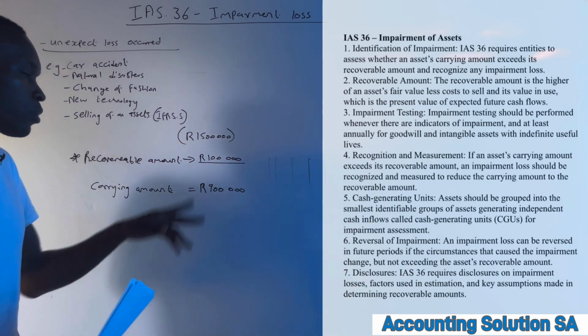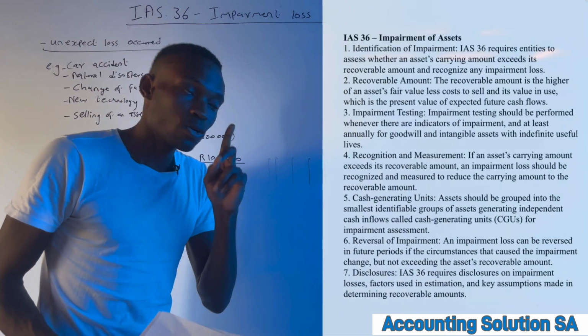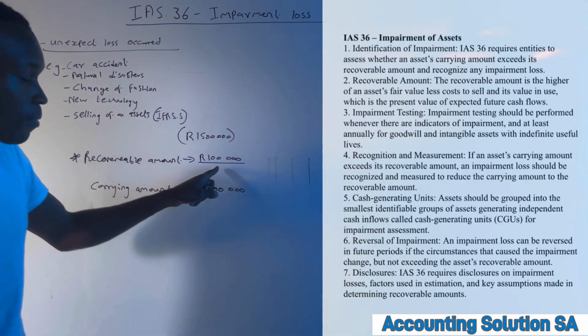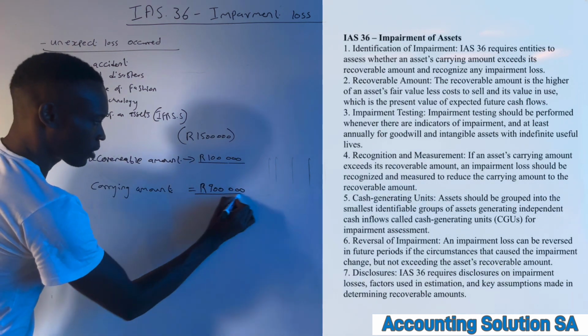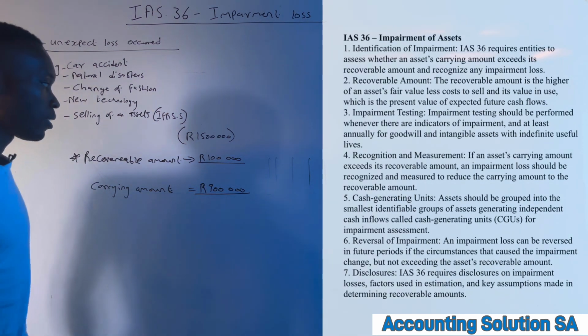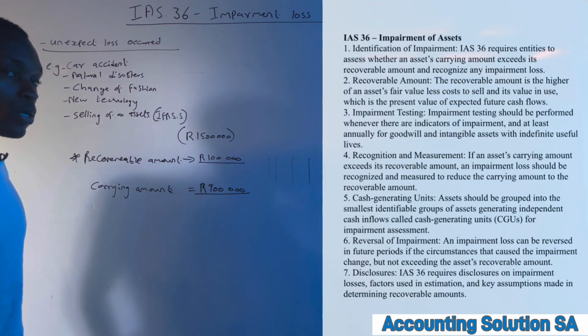But because it got an accident, the recoverable amount is 100,000, which means that this amount is so much higher, guys, than recoverable. We are going to recover only this, which means, what to do now?